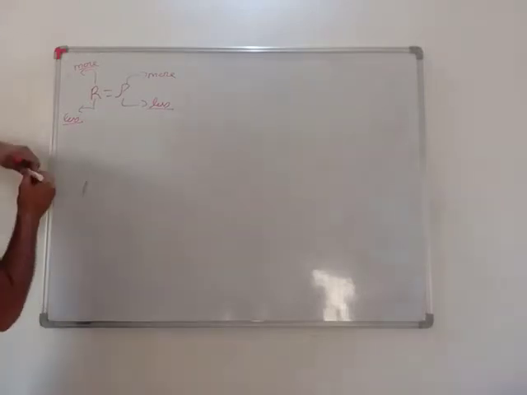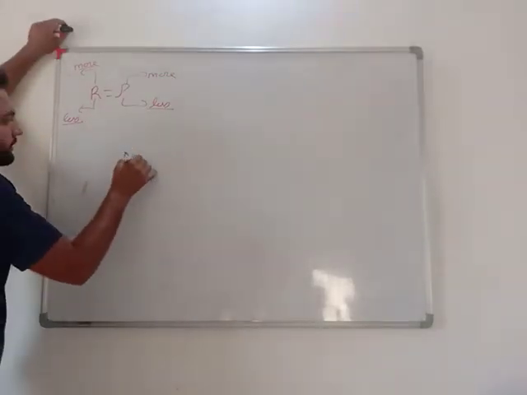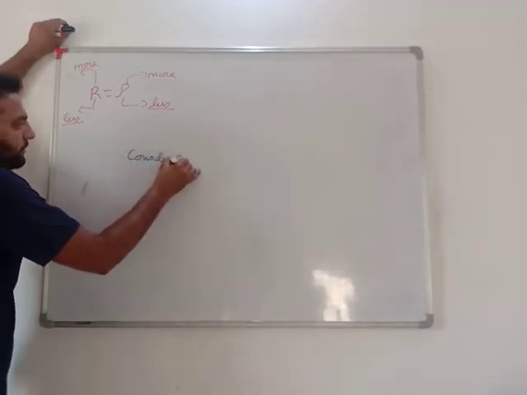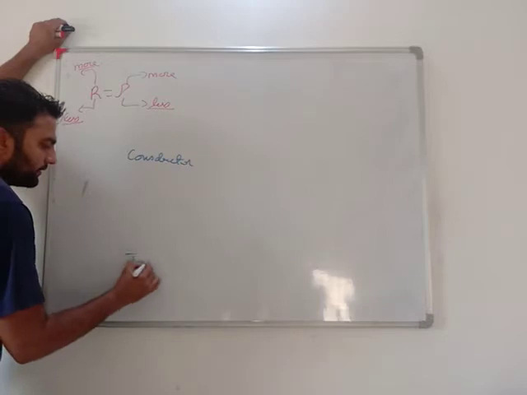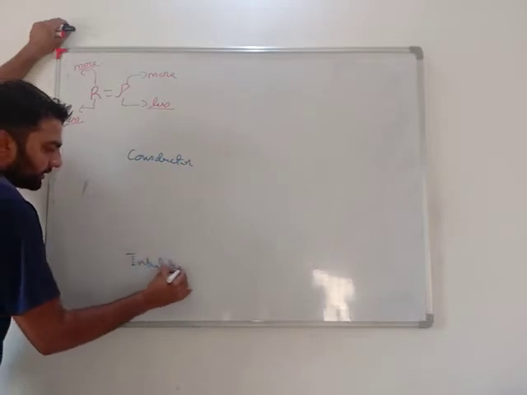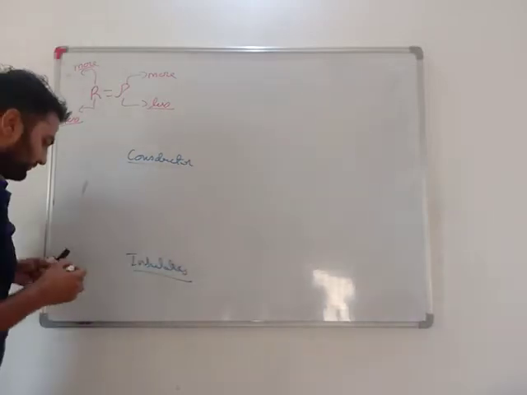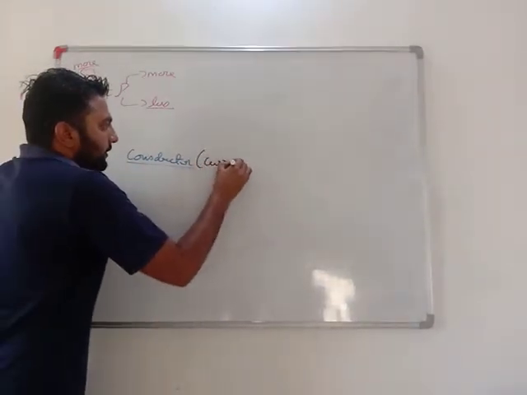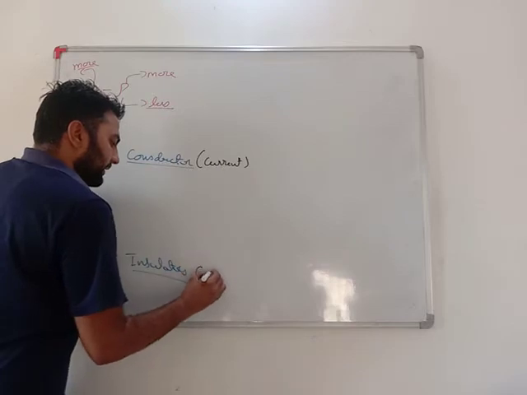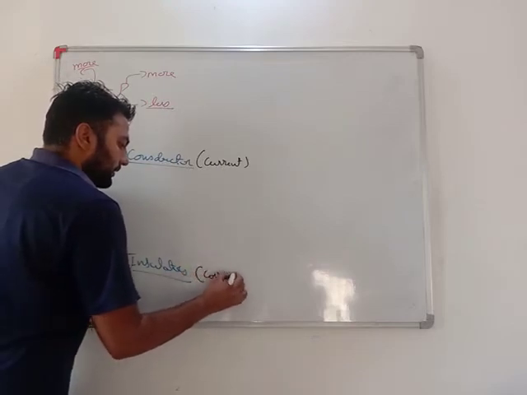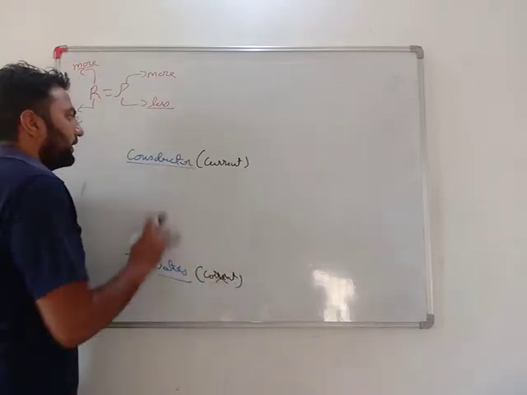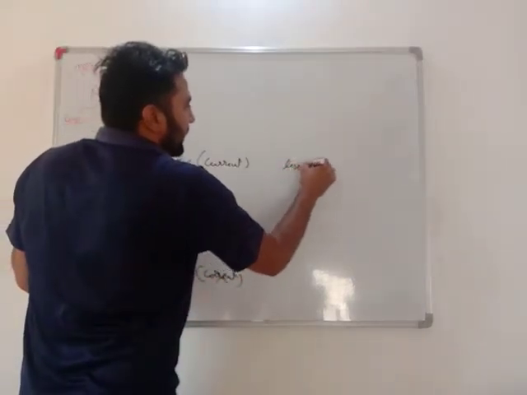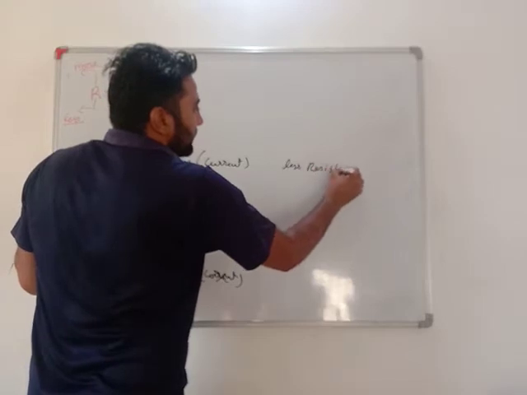There are three types of material: conductors and insulators. See, my dear students, in conductors current flows very easily, in insulators current does not flow. Reason: conductors have less resistivity.